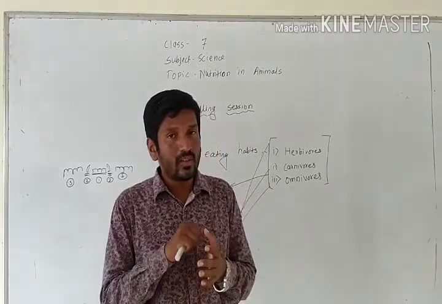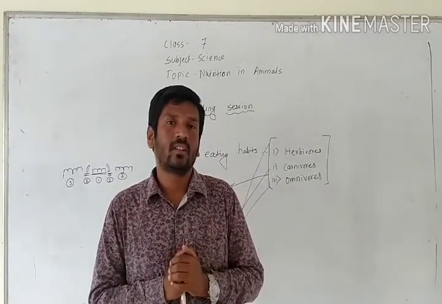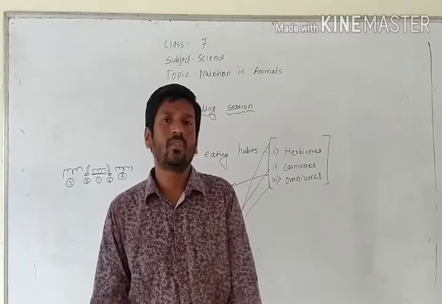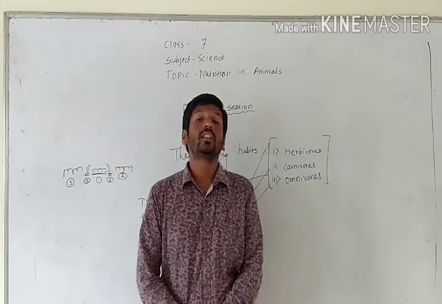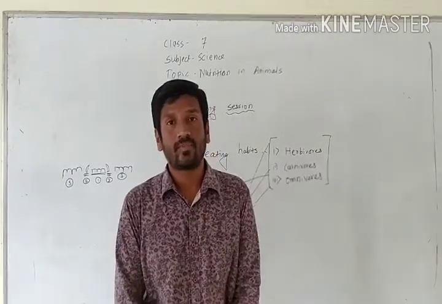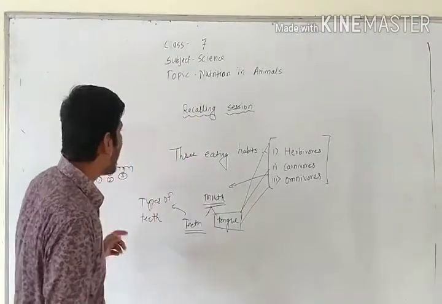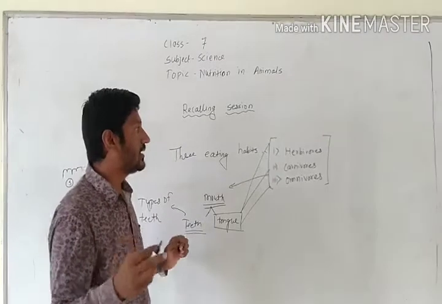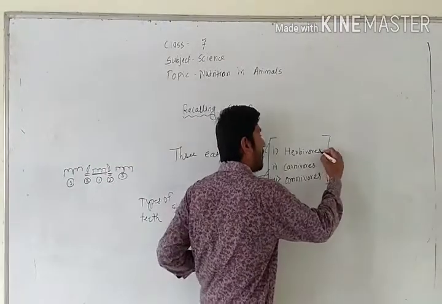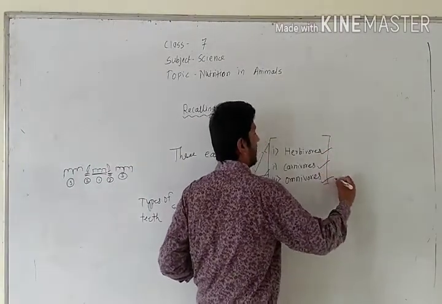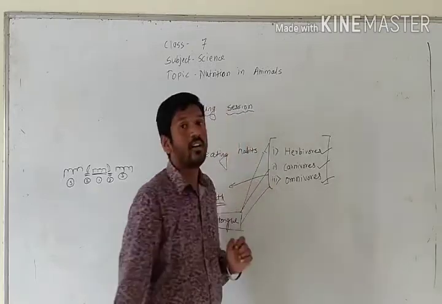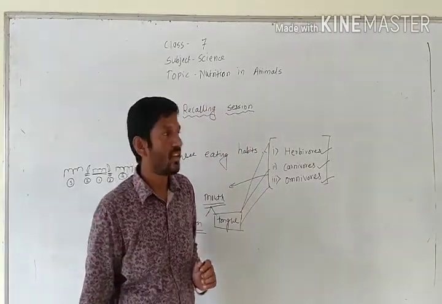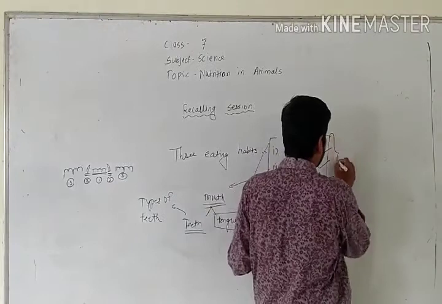But whatever food we eat, any kind of food, we need to grind that food. That's why molars and premolars are present in all three kinds of animals, whether herbivorous, carnivorous or omnivorous. Molars and premolars.